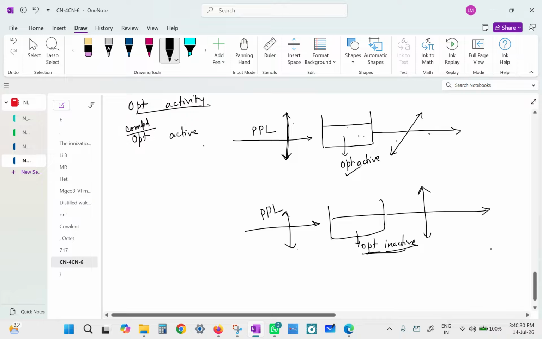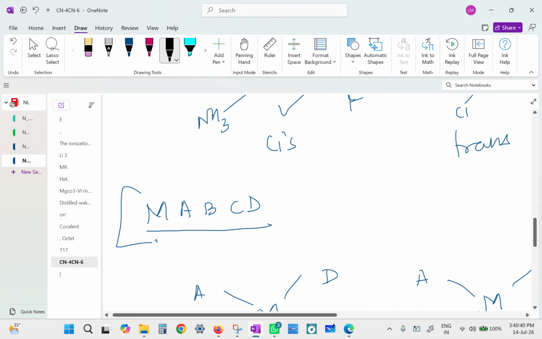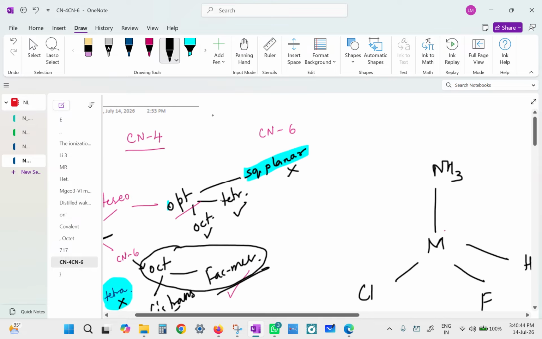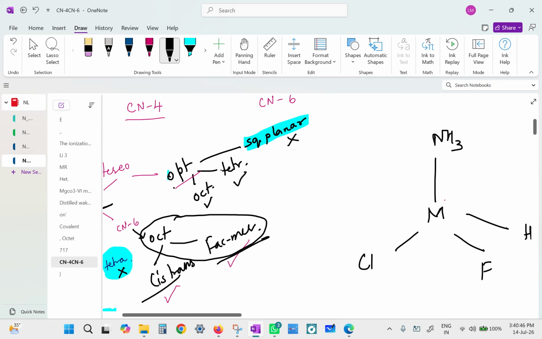Understood? Yes, miss. Okay, Manit, is it okay? Yes, miss. So if a compound is showing optical isomerism, that means two different compounds.